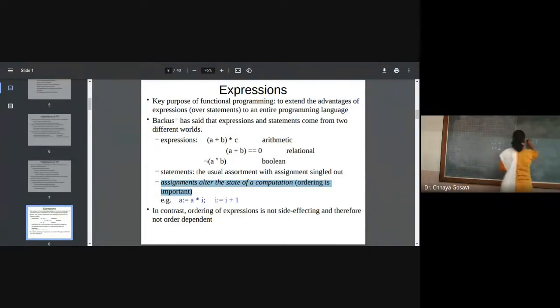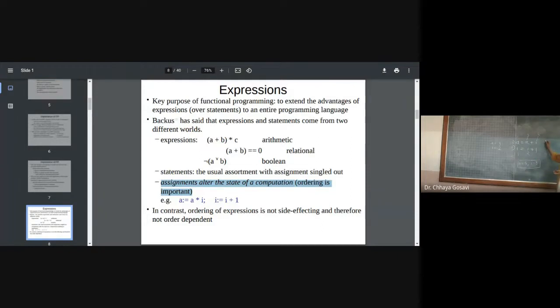Value of A here is 3. Value of I here is 2. 3 plus 2 is 5. Right? Value of I is 2, plus 1, is 3. So at the end, the value of A is 5 and I is 3, after executing these two statements in this order.